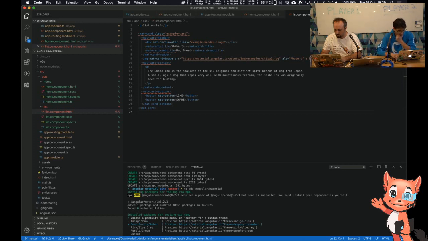Choose a pre-built theme. Pink and blue, purple and green, deep purple, indigo and pink. What colour is indigo? Sort of blue, purpley blue. Okay, perfect. What do you reckon? What colour should I pick? Deep, not amber, blue, grey and pink. I like that. Let's do that. Okay, pick that. Set up Hammer.js for gestures recognition. Yes, that's fine. Set up browser animations for Angular material. Yes, it's fine. Right, now it's updating. Now we should hopefully get some things working.